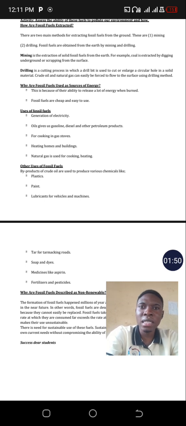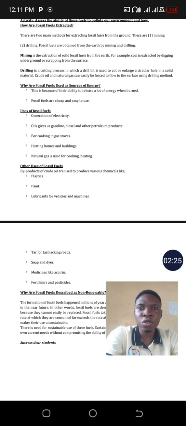Under mining, we look at the extraction of solid fossil fuels, and that is coal, which is solid at room temperature and is extracted by digging under the ground. Then the second method is drilling, the process in which a drill is used to cut or enlarge a circular hole in a solid material.